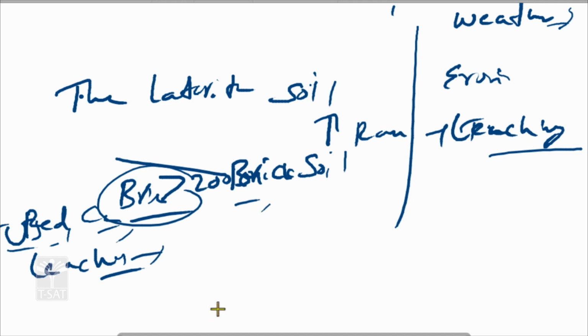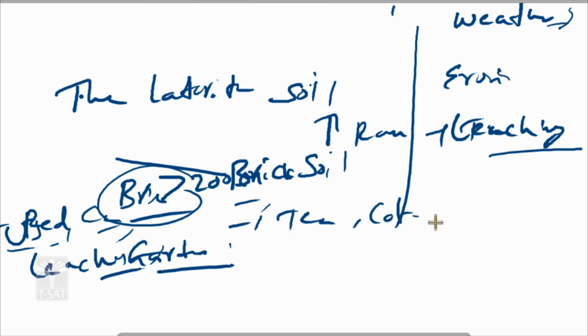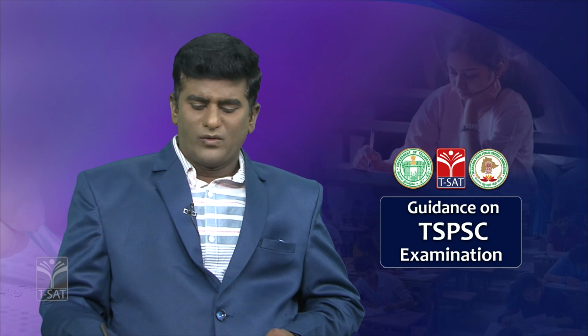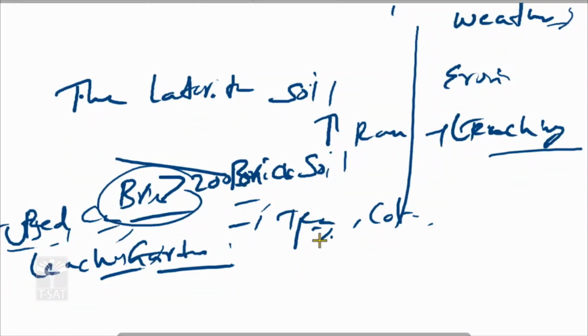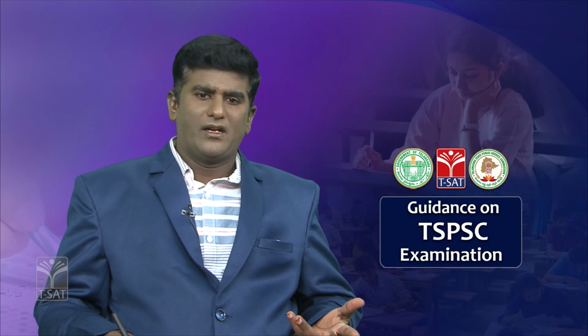The second is growing gardening crops, like tea, coffee, Mossambi, etc. It is suitable for crops grown on laterite soil. Only about 1% of laterite soil is covered, especially in the Telangana region. That is about laterite soil.